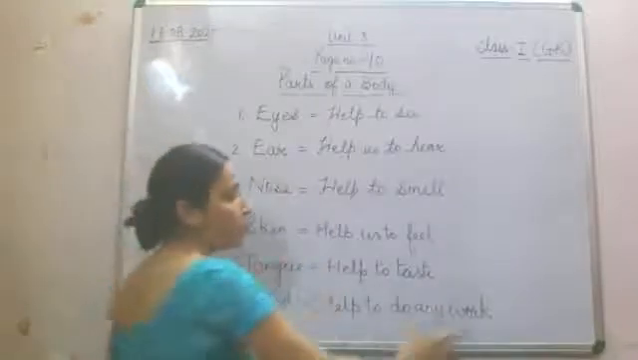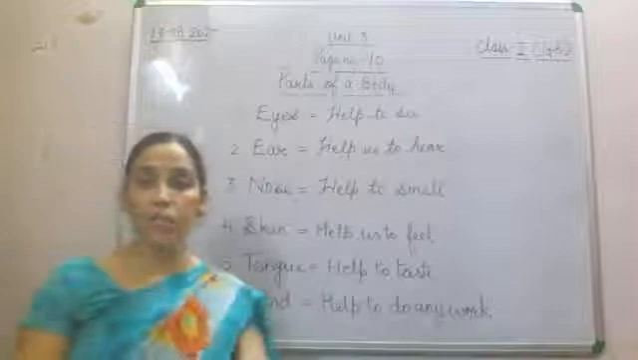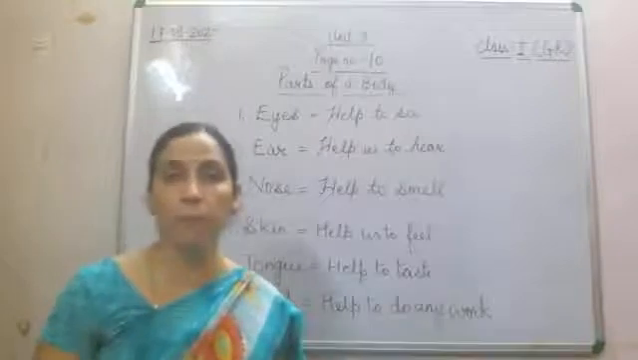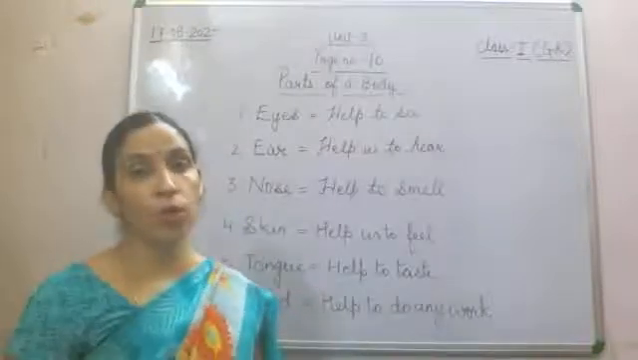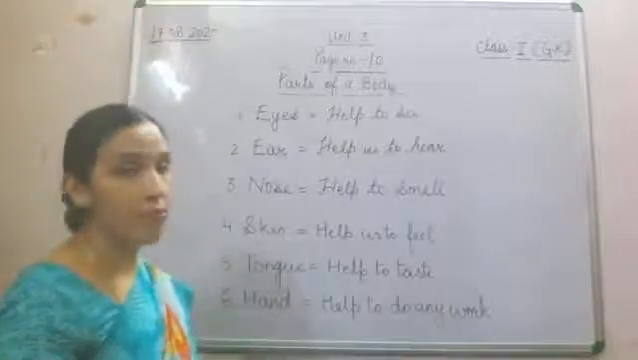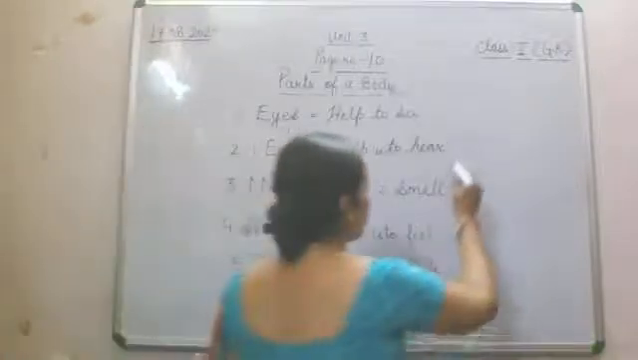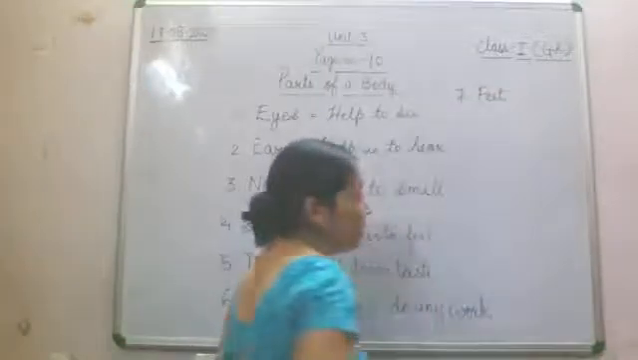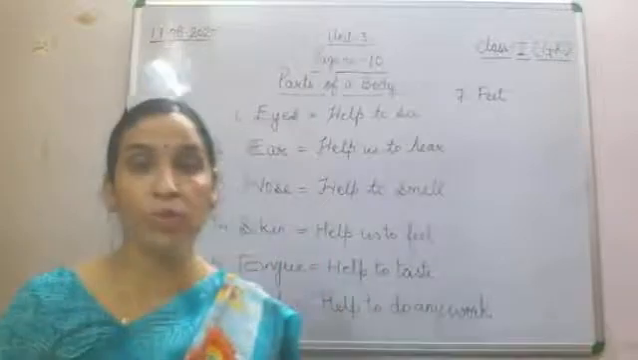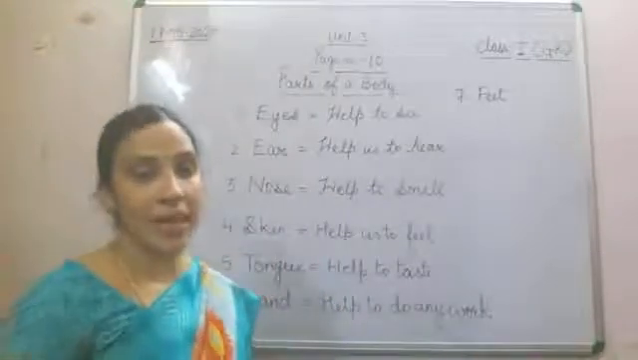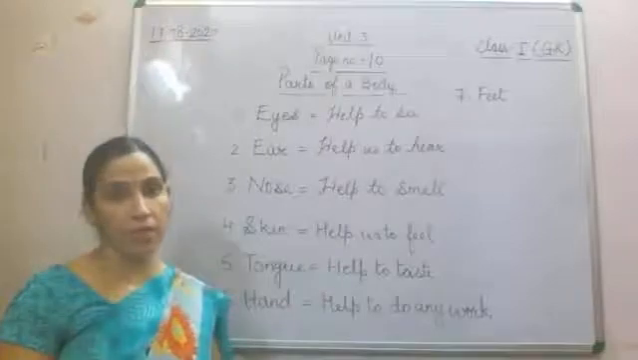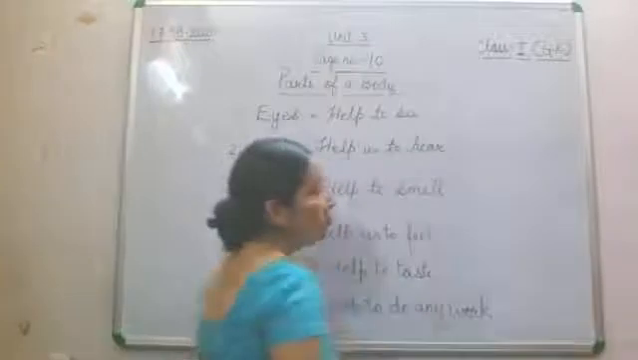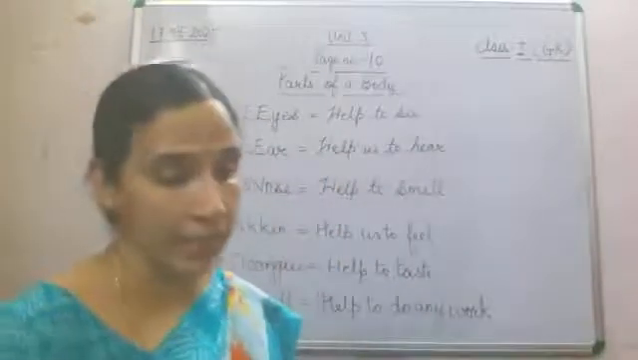Hand helps me to write it, and I'm teaching you in front of you, then which part of my body will help me to stand and teach you? So for standing, my legs or my feet. So number 7 will be your feet. Feet or foot. Fine. Foot will help us to stand, or legs will help us to stand and perform any other activity. So these are a few important parts of your body which help us to do these kinds of activity.